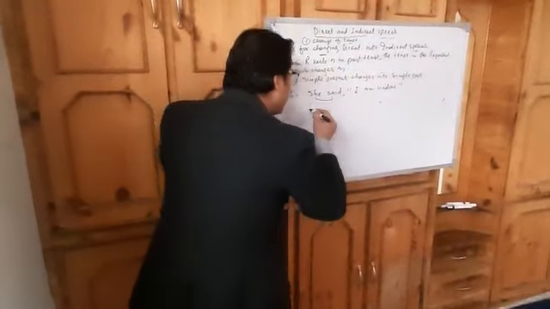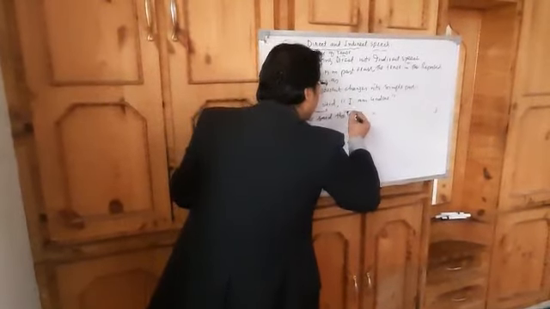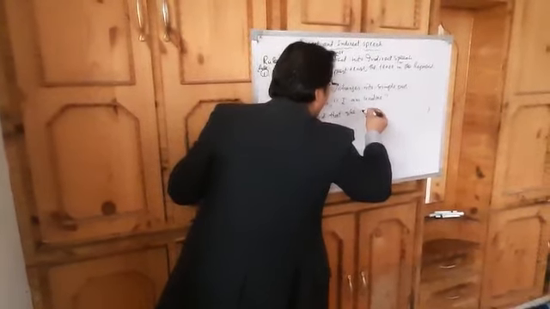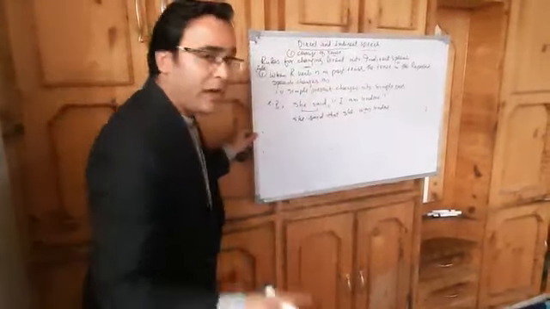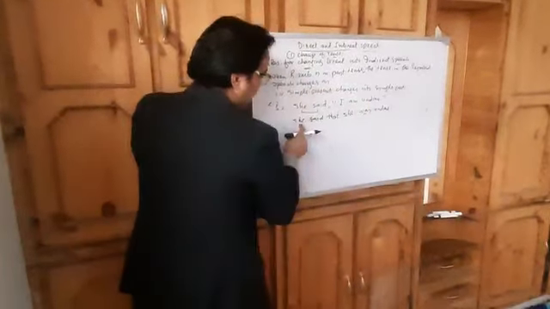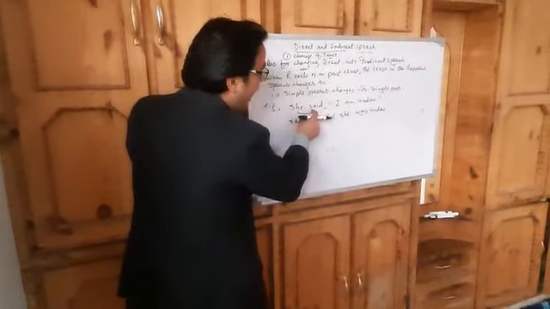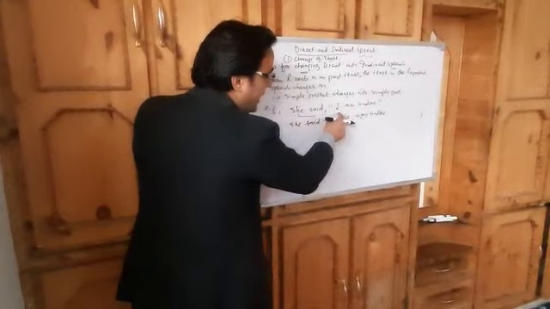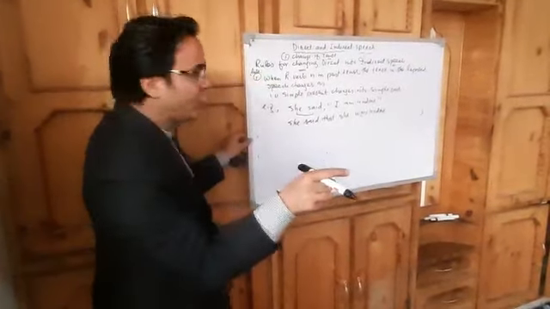So let me change it. She said that she was undone. What I did actually: she said is the reporting verb in past tense, so I started with that, as I have already told you.